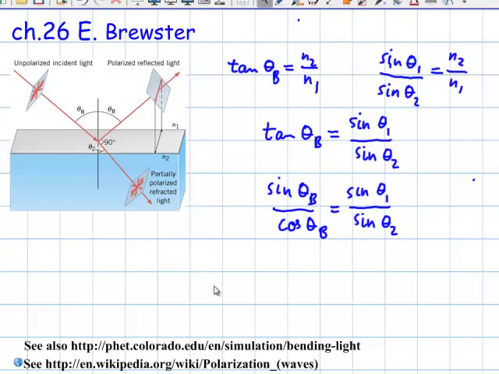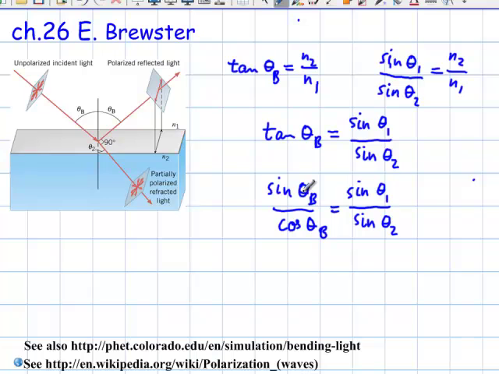Okay, and now I realized that, as I said earlier, the theta 1 is the angle of incidence. Well, that's the same as the Brewster angle because it happens to be the angle of incidence right now. That means the two numerators are exactly the same. Now, they don't come out to 0 because we're dividing by them, so they come out to 1.